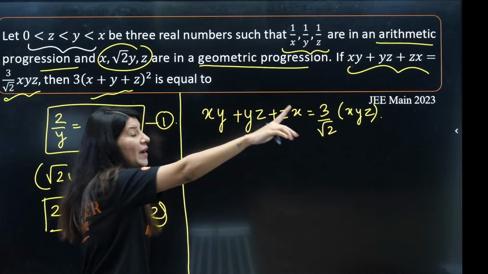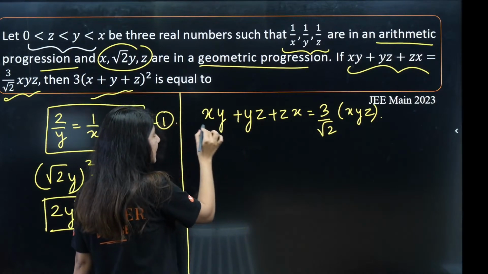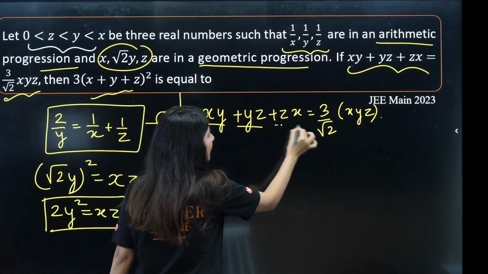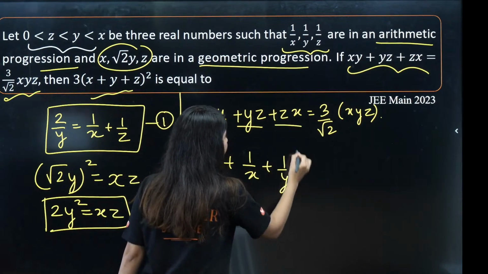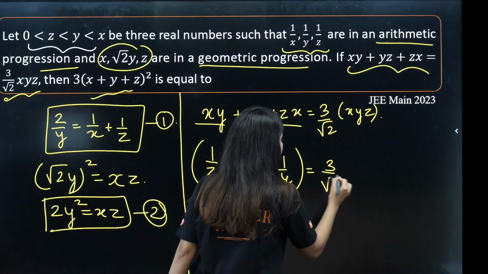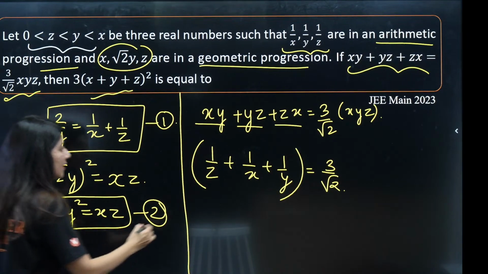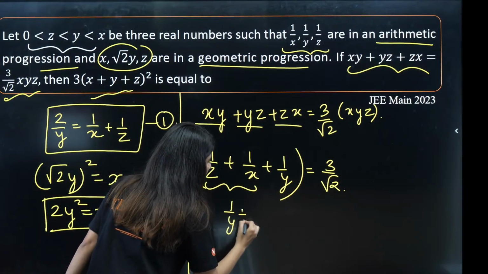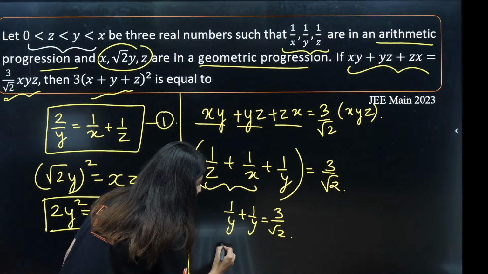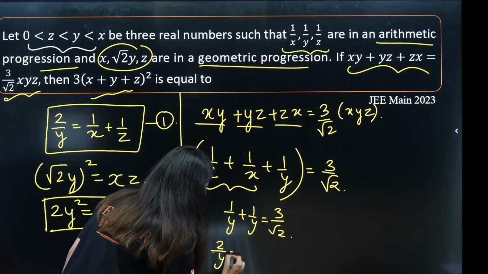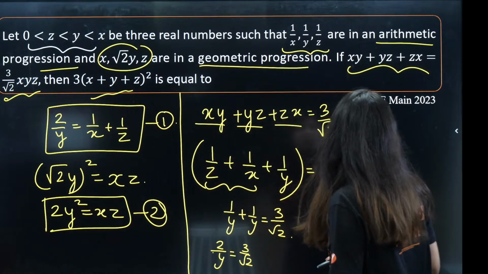So divide the whole equation by x, y, z and you will see the magic. Divide the equation by x, y, z. So divided by x, y, z, you will get 1 by z, 1 by x, 1 by y is coming out as 3 by root 2. And my dear students, you know the value of 1 by x plus 1 by z. You can replace this by 1 by y, plus 1 by y is coming out as 3 by root 2, or you can clearly write it as 2 by y is nothing but 3 by root 2. Yes, 2 by y is coming out as 3 by root 2.